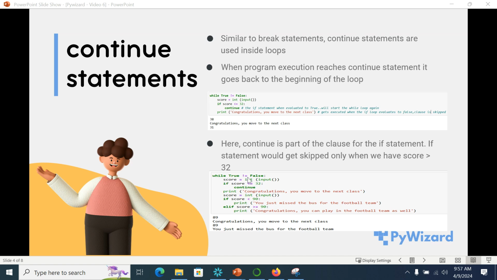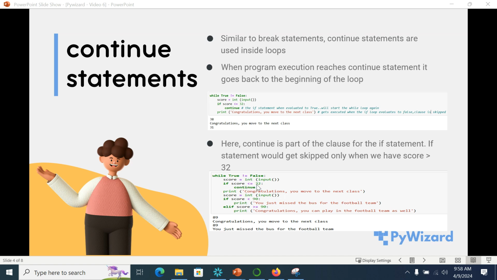Similarly here, if you see, it's the same thing, it's just the extended version. We have used the concept of if and elif that we had read in the previous PPT. Here, if you see, it's the same program. While True is not equal to False, score is equal to int of input. If score less than equal to 32, which is the condition, continue, else print congratulations, you move to the next class.